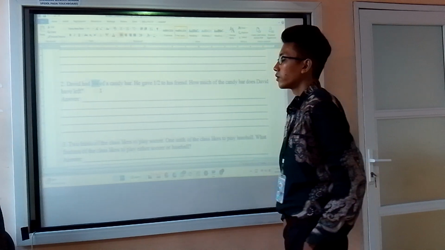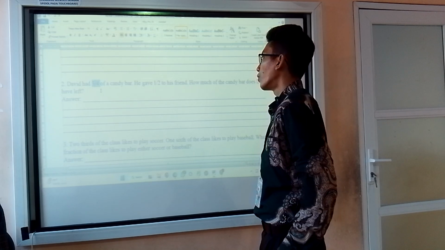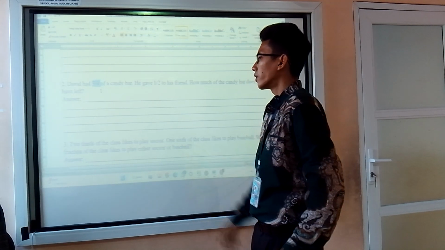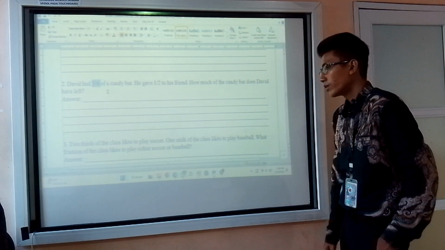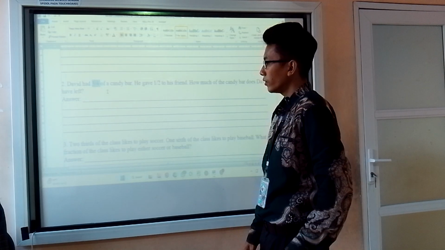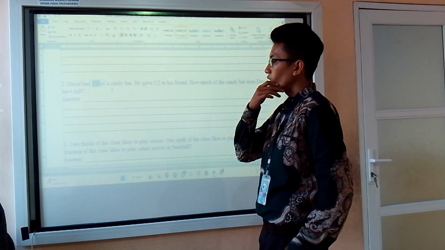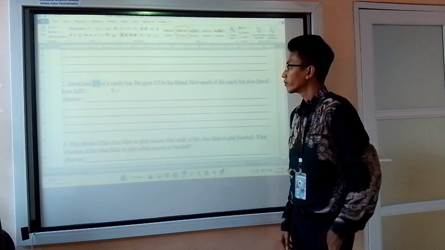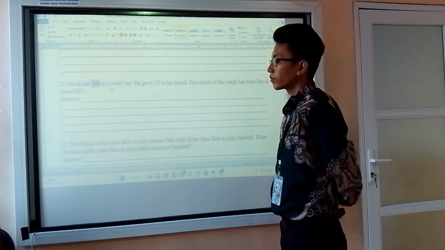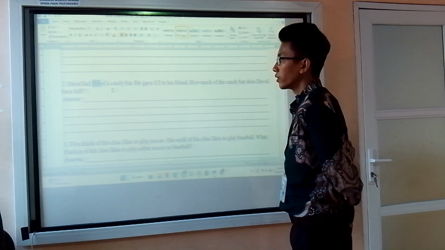A half of 0.75 must be, if I count it, 0.75 divided by 2, 0.375.